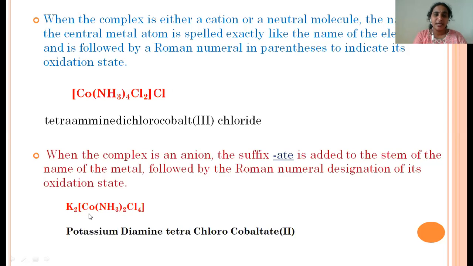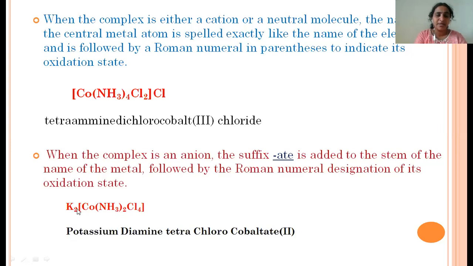Suppose the sphere is a negative anion, then we have to add the suffix ate to the metal. In this complex, potassium is the positive ion, whereas the sphere contains the minus charge, so it is a negative sphere. Whenever the sphere is negative, we add the suffix ate.